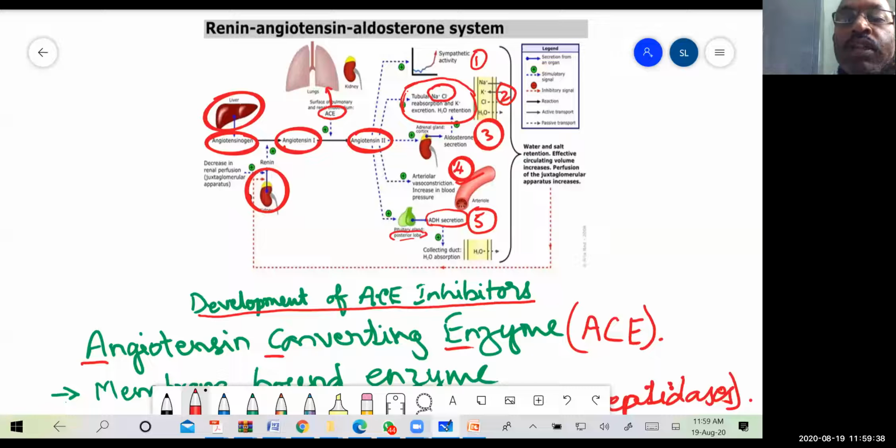How? We can inhibit the conversion of angiotensin 1 to angiotensin 2 by targeting the enzyme angiotensin converting enzyme. This is the main target that is commonly used to reduce the blood pressure.